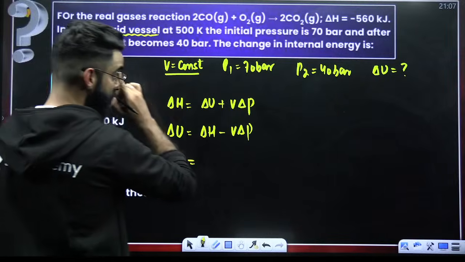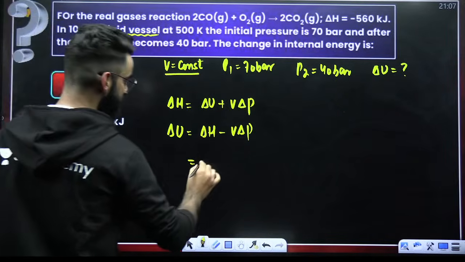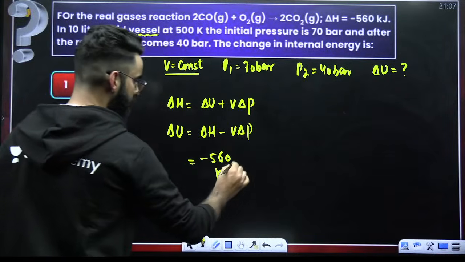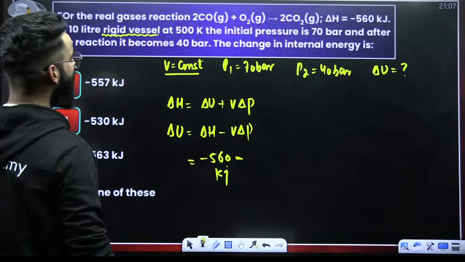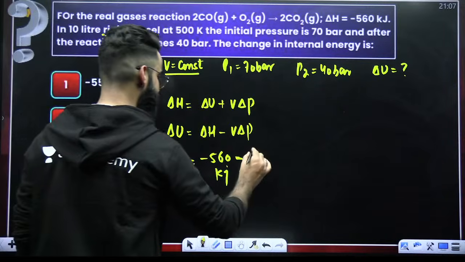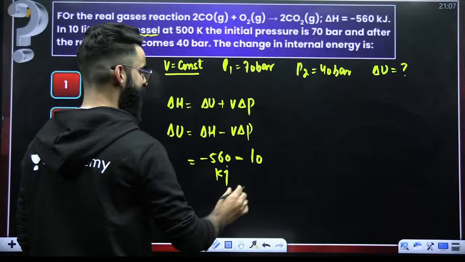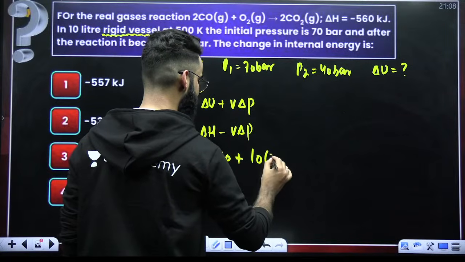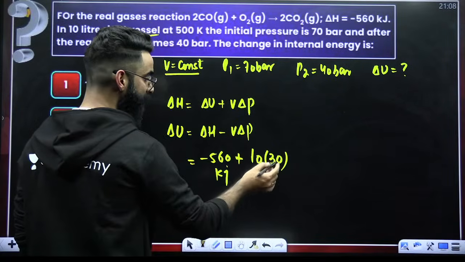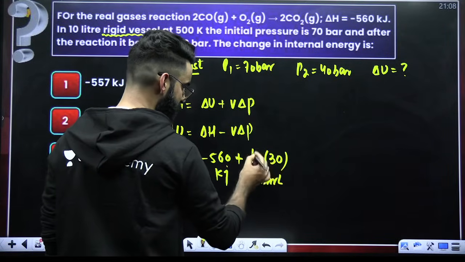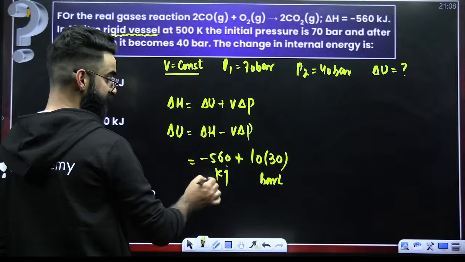What is delta H? Delta H is minus 560 kilojoules, right? Minus, what is the value of V? Volume of the vessel is 10 liters. Change in pressure: final minus initial. Final minus initial is minus 30, multiplied by 30, right? Bar, so this is bar, this is liter. So this particular term is in bar liter. This particular term is in kilojoules.